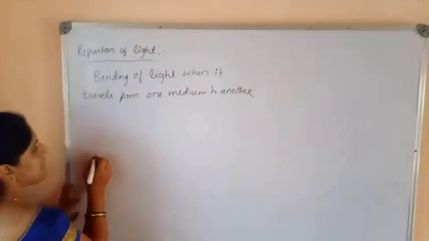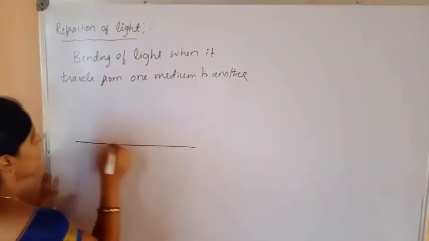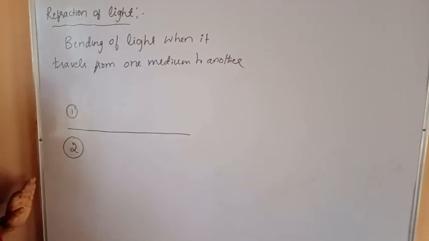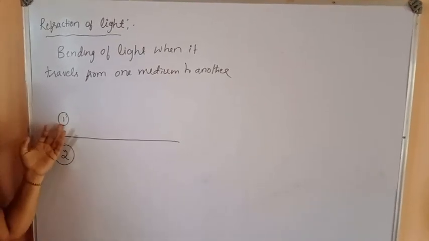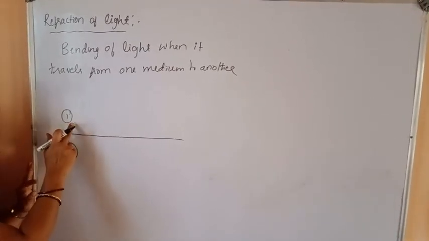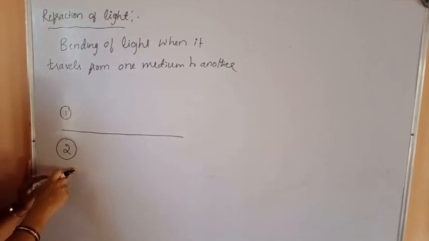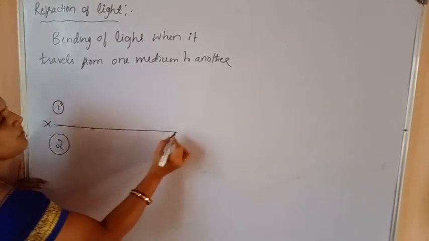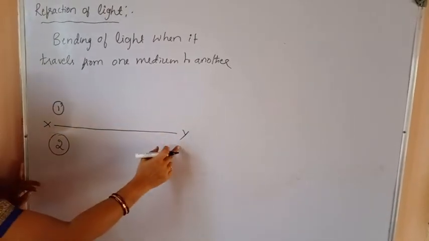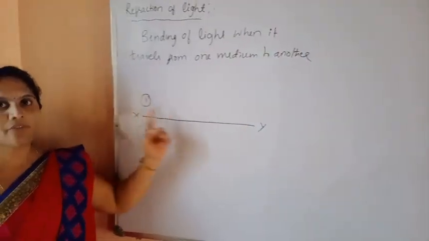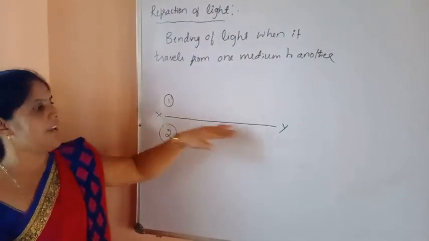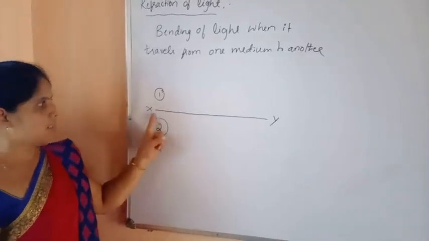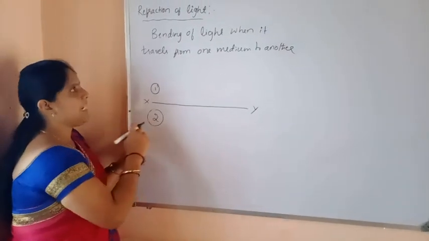For example, let us consider two media separated by a surface. Let us call this medium 1 and this medium 2, any optical medium like water, glass, air, etc. These two media are separated by a surface, and this surface is known as the interface. Here XY is the interface. Interface is the surface which separates two optical media.